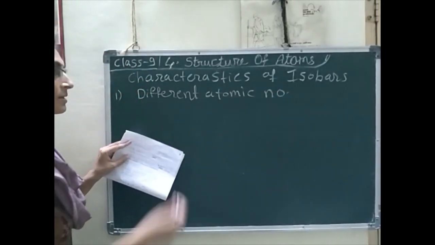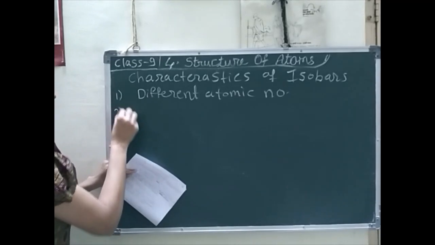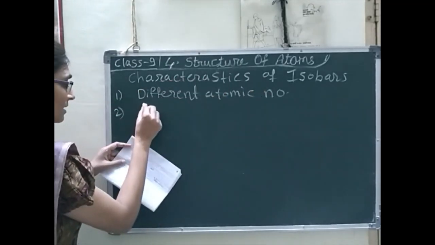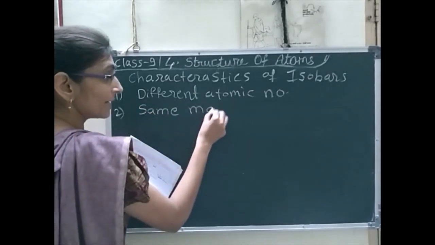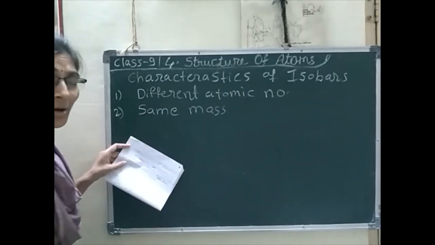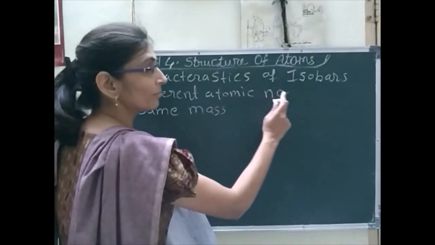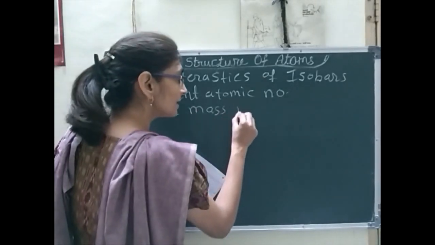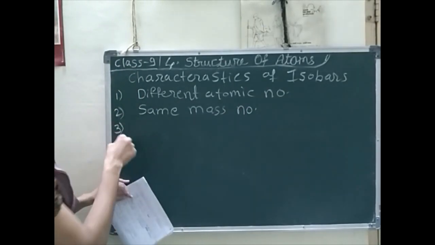In isotopes, there was the same atomic number. Second point, isobars have the same mass number. I am writing only points, you have to write down full sentences, like: isobars have different atomic numbers, isobars have the same mass number. In this manner you have to write.